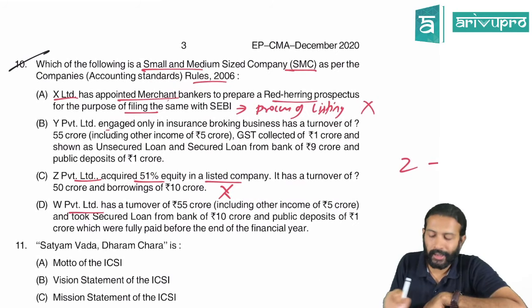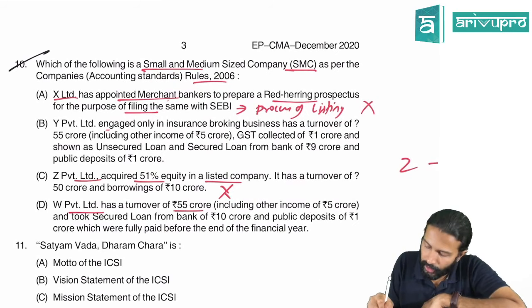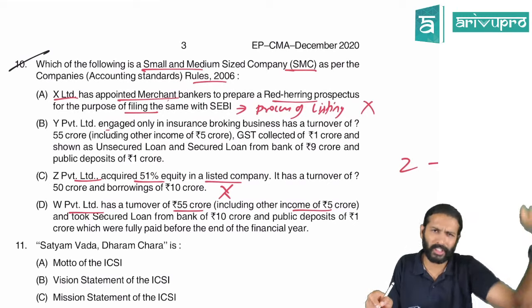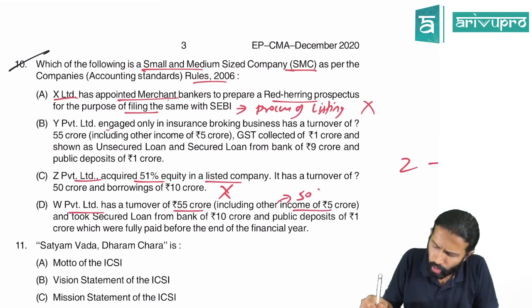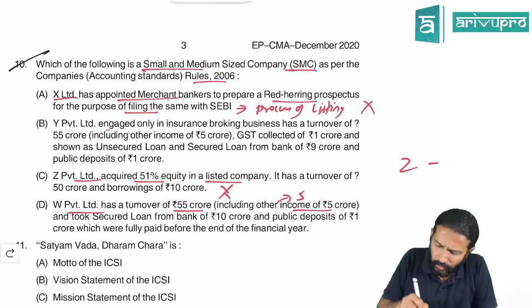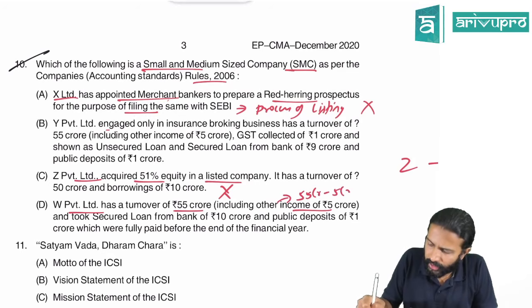Z Private Limited has a turnover of 55 crores, including other income. Generally, other income is excluded for the turnover limit. So turnover will be taken as 55 crore minus other income of 5 crores.